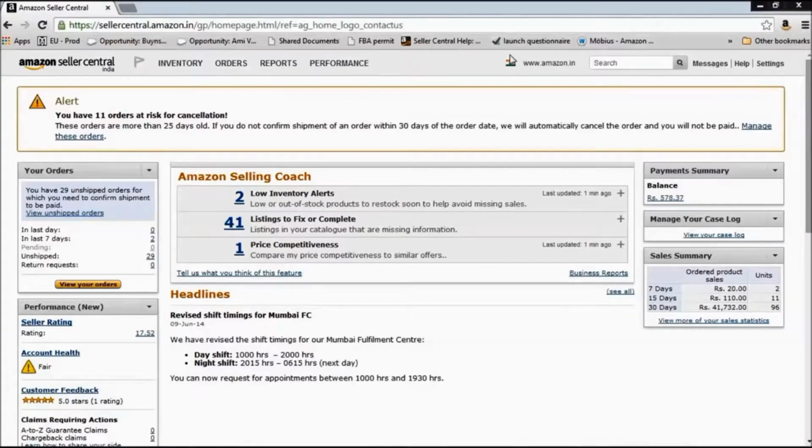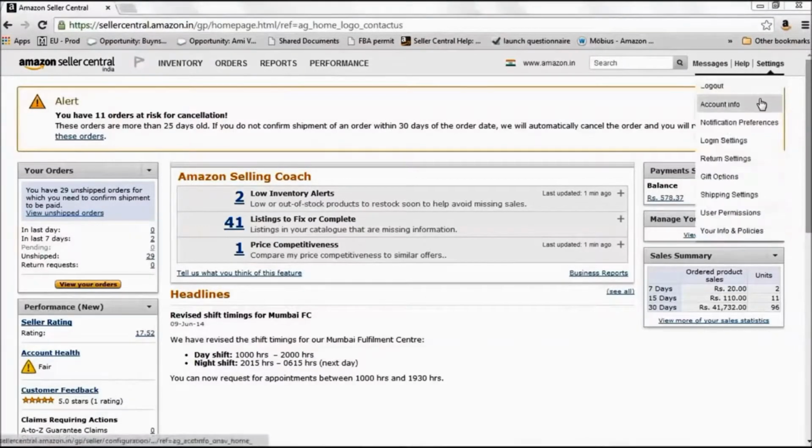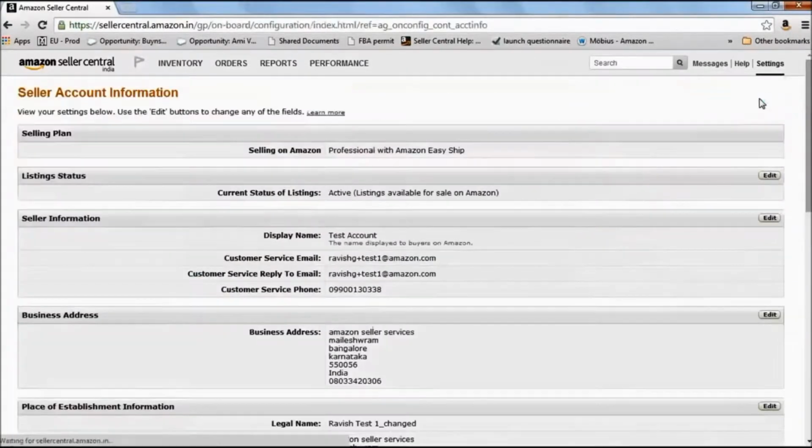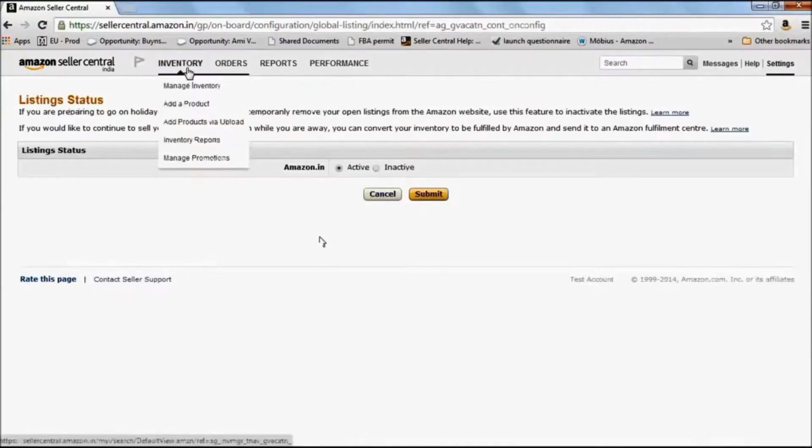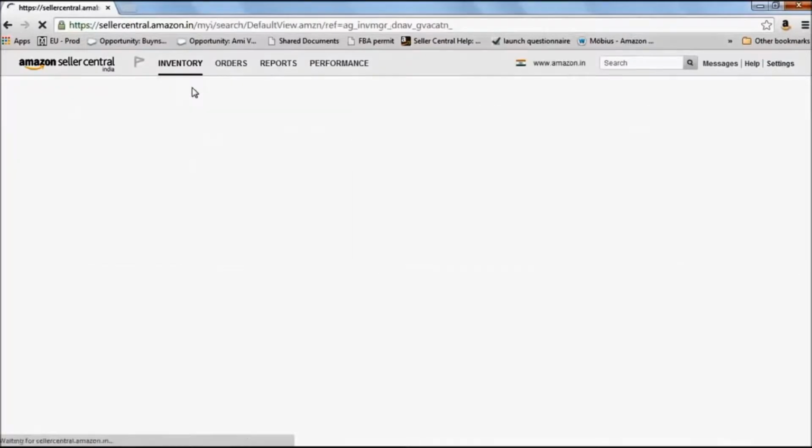But the easiest way of doing that is perhaps this. Under settings, you go to account info. So you have a field here which says the current status of listings. You will see it as active. So you can click on edit and you can make it inactive and you can save the changes. So till the time you come back and you make this setting as active again, all of your products will be out of stock and nobody can place an order on those.